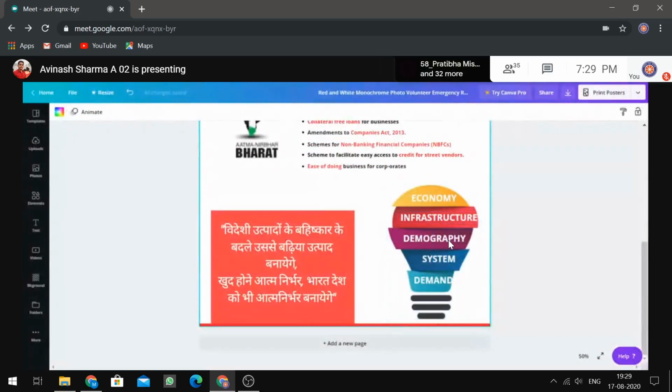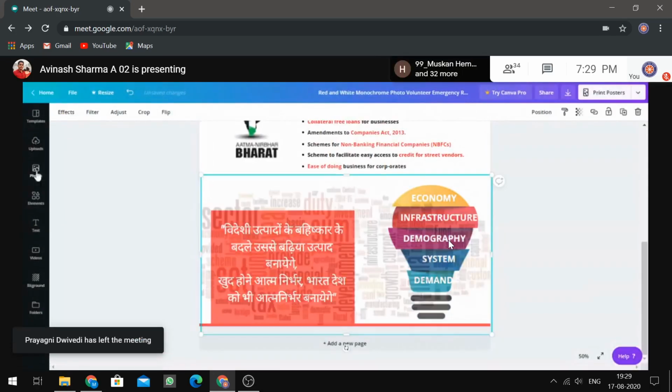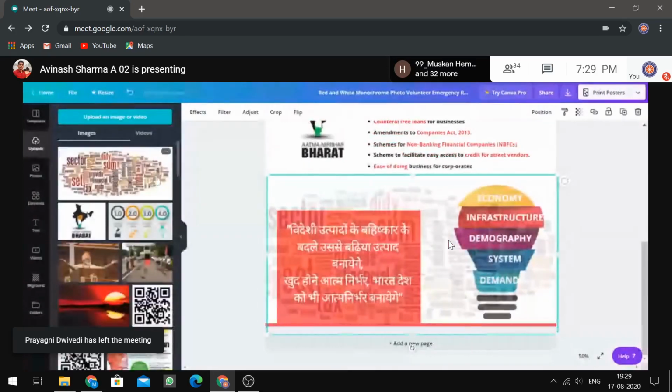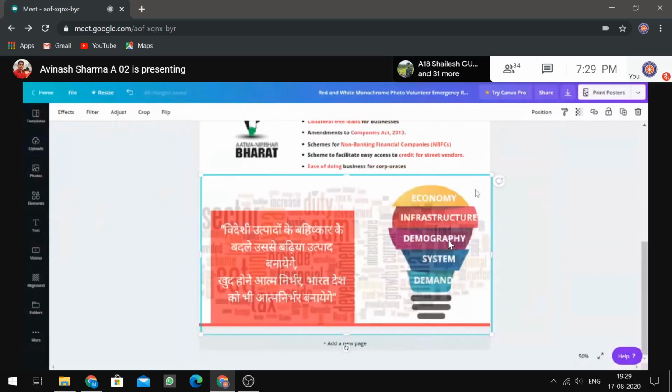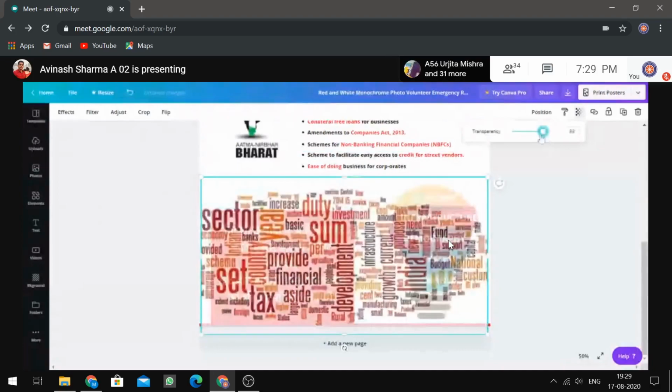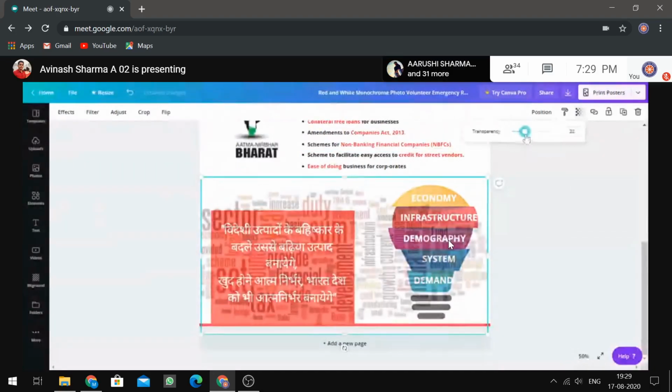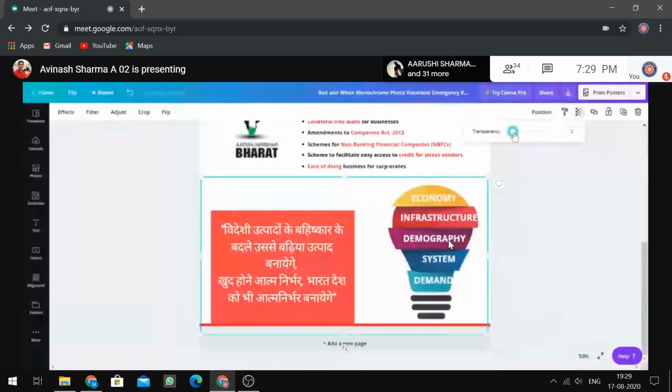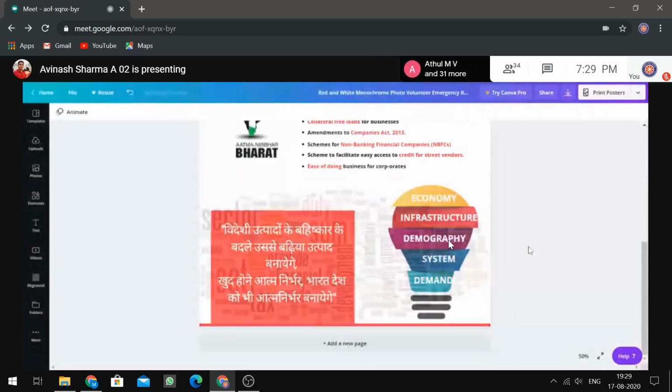Now I would like to add one more image. So basically you will add it from here, uploads. I just copied it from somewhere, so it is very easy. One thing you are seeing is that the transparency is increased. You can increase or decrease the transparency accordingly from this slider present on the top right corner.